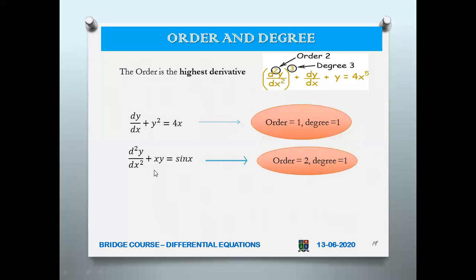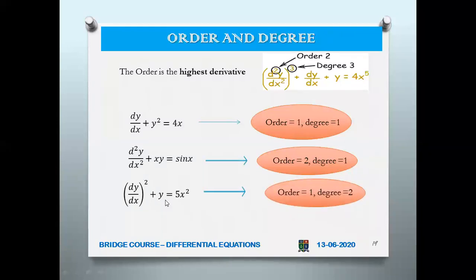See, here x is power 1, y is power 1. Actually here the second term has got power 2, but we are not concerned about these things, only about the highest-order derivative. The power of that alone decides the degree. Degree equal to 1. See, (dy/dx) whole square + y = 5x². So here order is 1, but degree is 2. I hope this is clear, because we have to understand first what is the order of a differential equation and what is the degree of a differential equation.